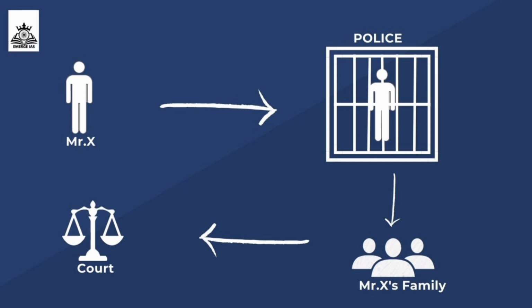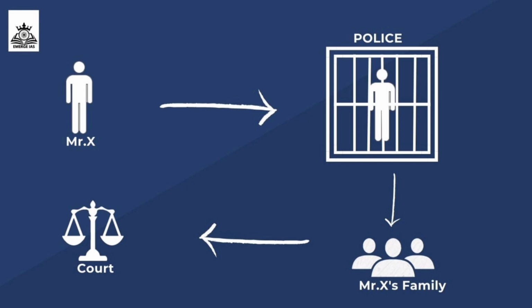So Mr. X is detained by the police, and if there is no legal justification for the detention of this person, then Mr. X's family can approach the court, and the court will examine the circumstances of his detention and determine if it is lawful. And also there are some exceptions in it. We will be dealing with that while studying fundamental rights. Articles 20 and 21 are some exceptions to this case. So we will study that later. And here just remember habeas corpus. And if you have any doubt, just watch the video on fundamental rights that we have uploaded.